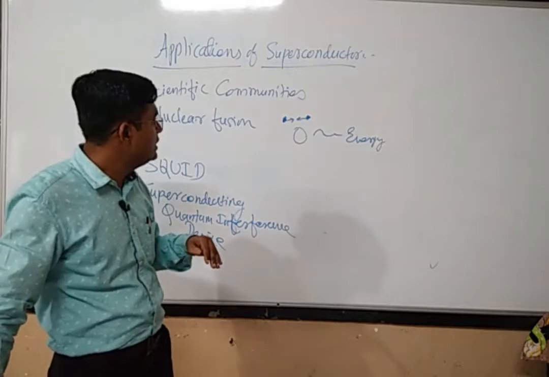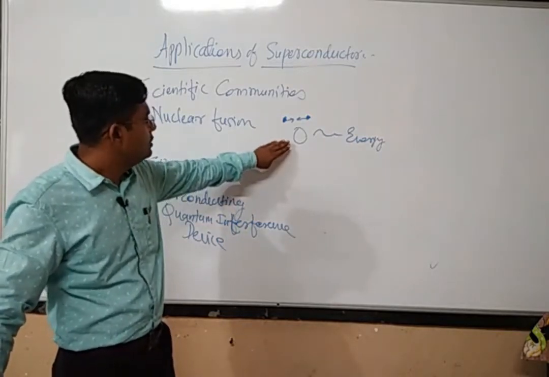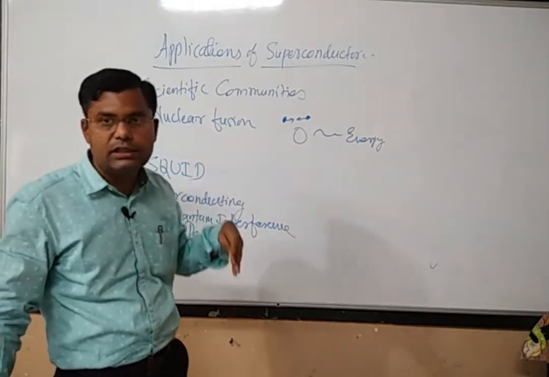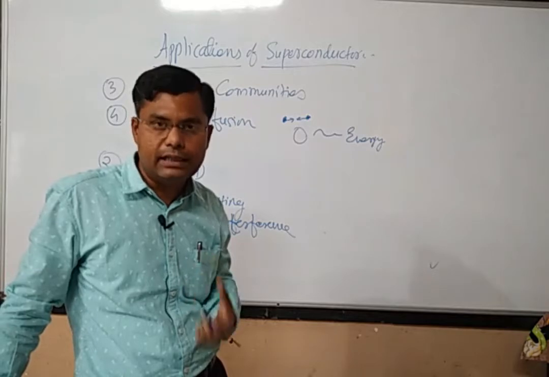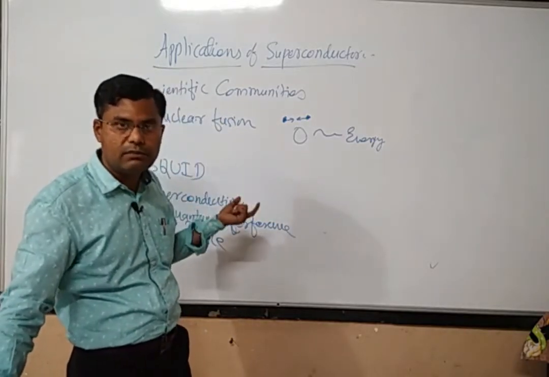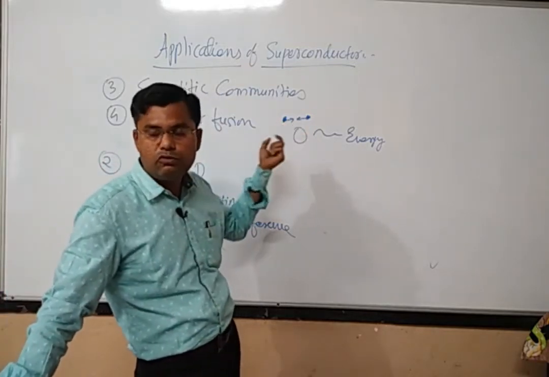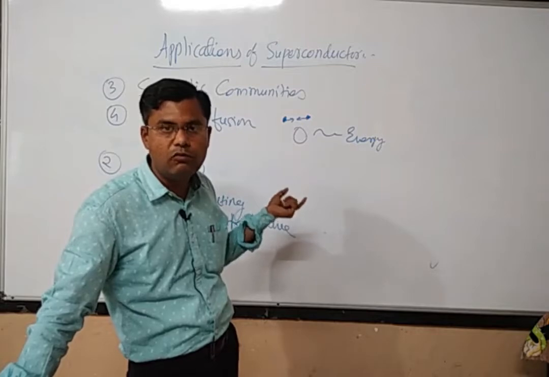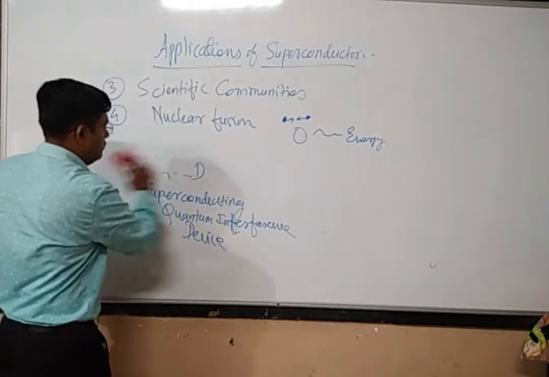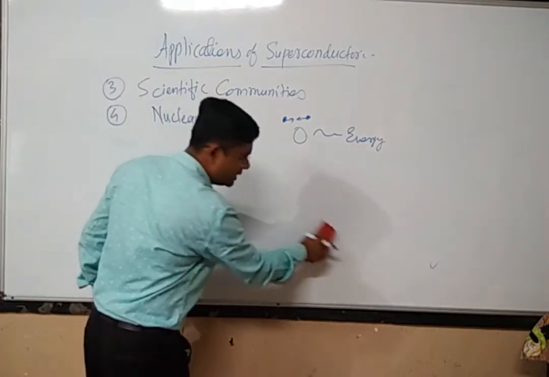So if you want to use magnetic lensing for such a confinement, we need to again use superconducting magnets. With the help of superconductors, we can build the magnets, and that magnet we can use for obtaining the magnetic lensing, so that these ions can be confined within a very small area or volume. Now again, one of the applications of superconductors, actually there are so many applications, but I am explaining very few.